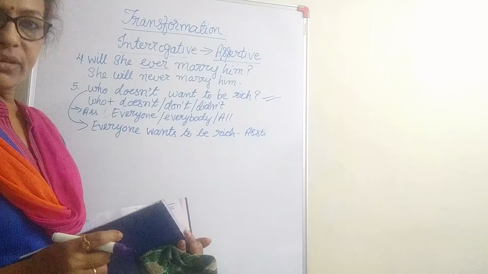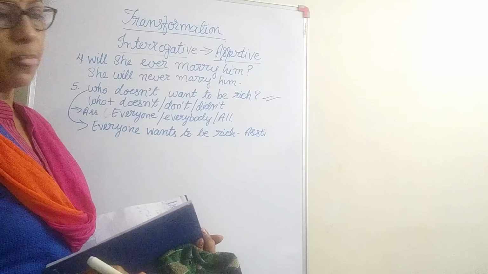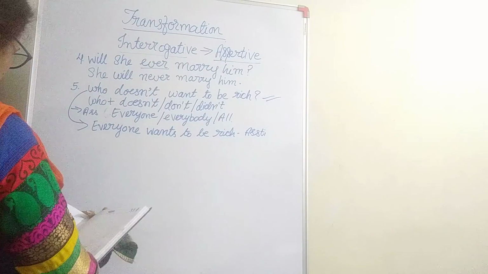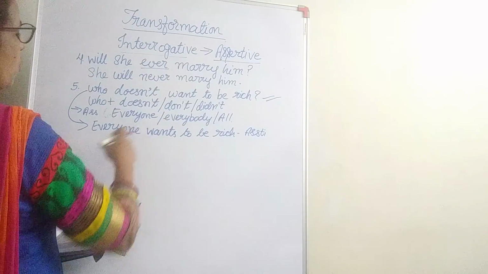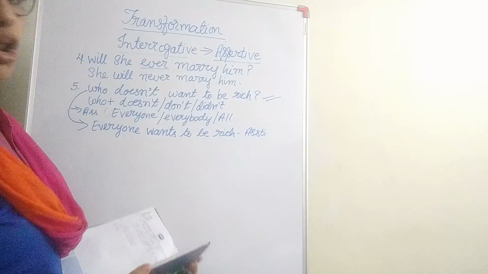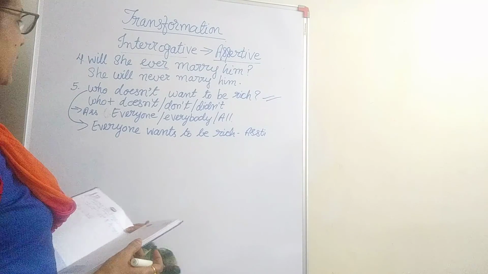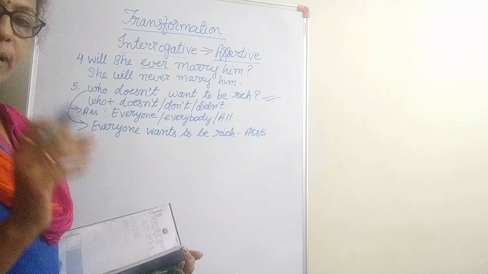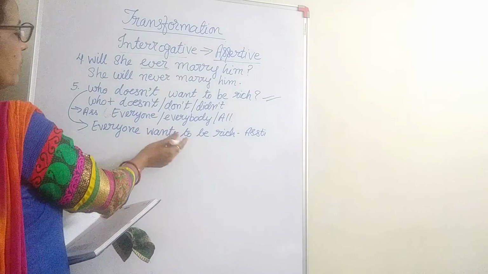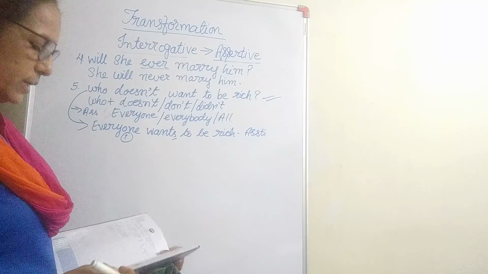That is, negative sentence will change into assertive and affirmative sentence will be changed into negative. So here everyone wants to be rich or everybody wants to be rich. All of us want to be rich. If it is all, then want. Everybody and everyone, single, so verb plus s. Want is the verb and s is added because this is a singular noun. Clear? Okay.